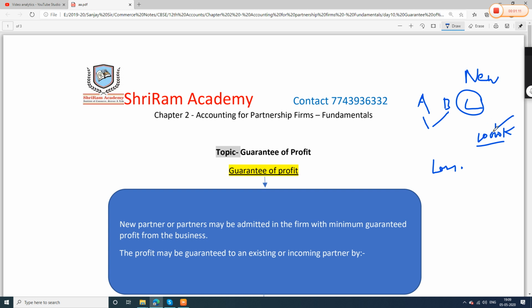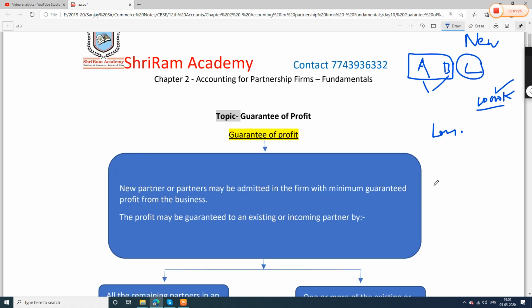So who will give him 10,000 rupees? The remaining partners, that is A and B. So this topic is called guarantee of profit. We will try to understand this topic with one illustration also. So let's see, guys.